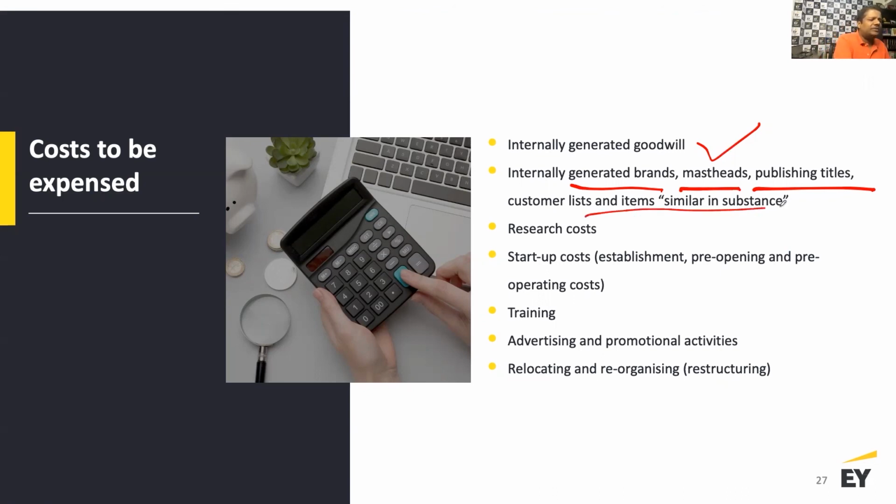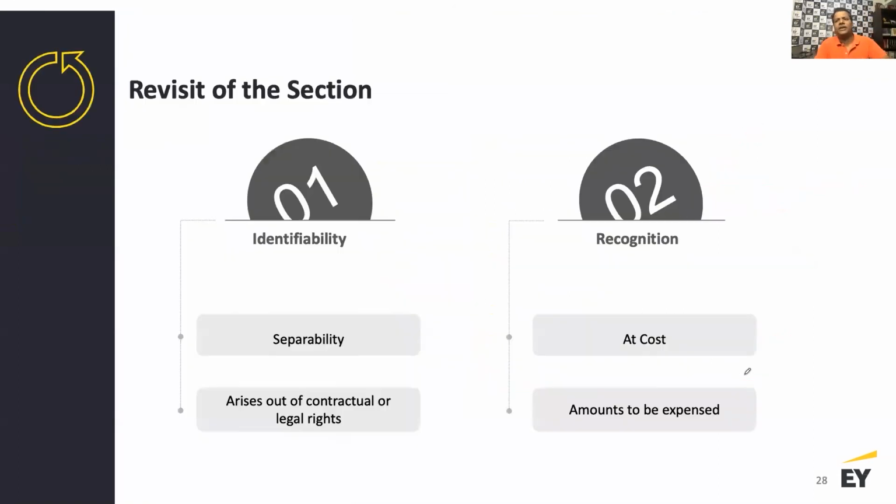Customer lists and items similar in substance, if they are internally generated, you're not allowed to capitalize them. Research cost is required to be expensed. The startup cost, establishment, pre-opening, pre-operating, all of them are required to be expensed. Training is expense, advertising is expense, relocating, reorganizing, restructuring, all of them are required to be expensed. And for internally generated, you have to remember the research phase is always expensed, and the development phase is allowed to be capitalized. We're going to talk a lot more in the upcoming section, where we focus on internally generated intangible assets.